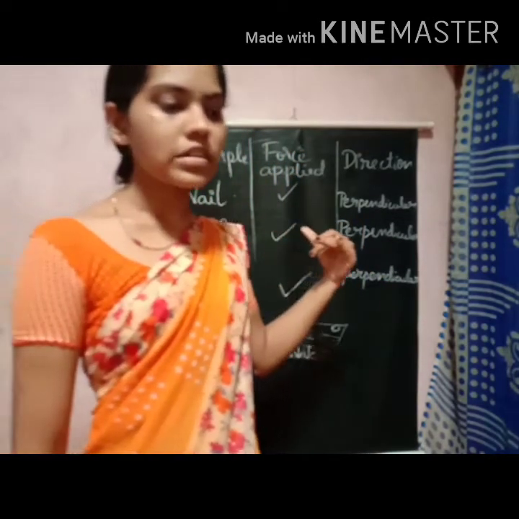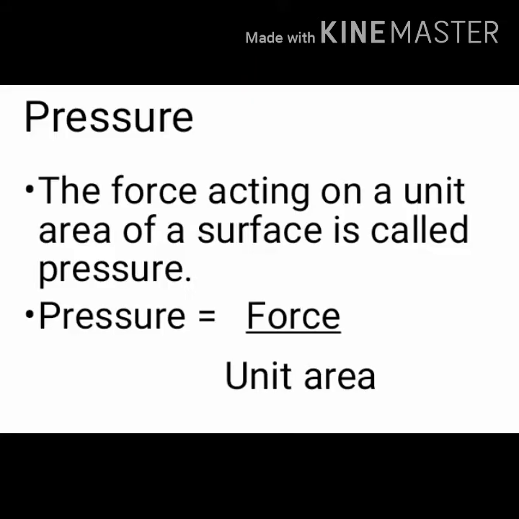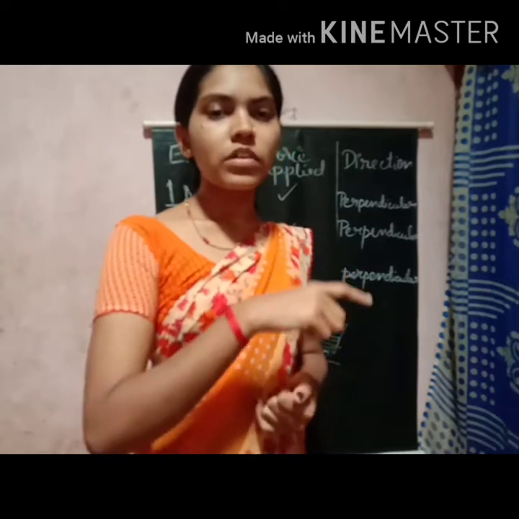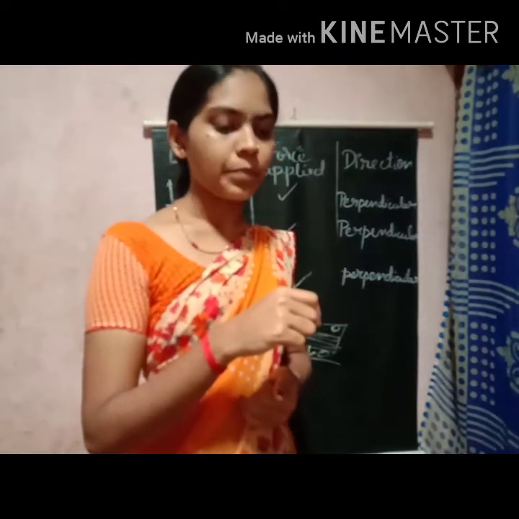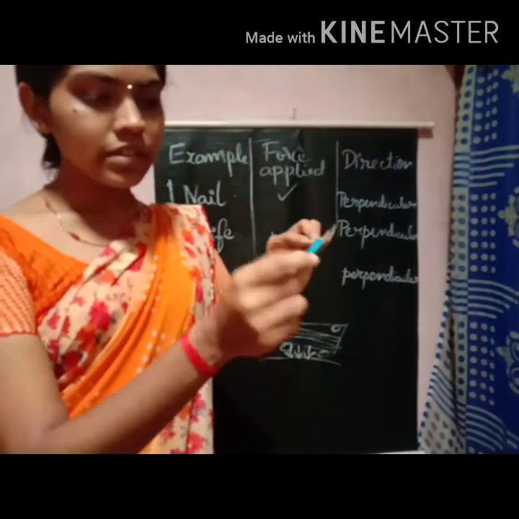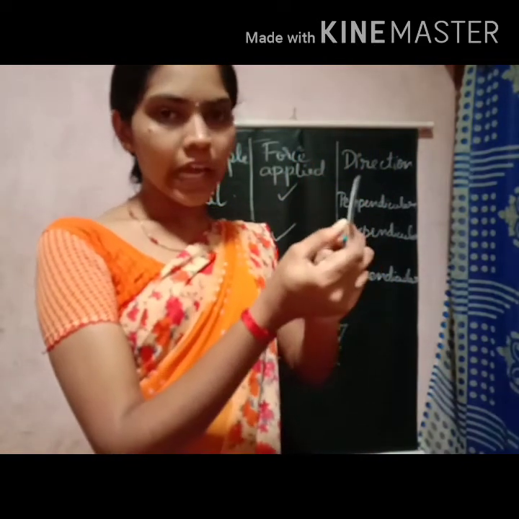Now let us discuss what pressure is. Pressure can be defined as the force acting on a unit area of a surface. So pressure is equal to force divided by unit area. Pressure is nothing but force per unit area. And as I said, as the surface area decreases, pressure increases.